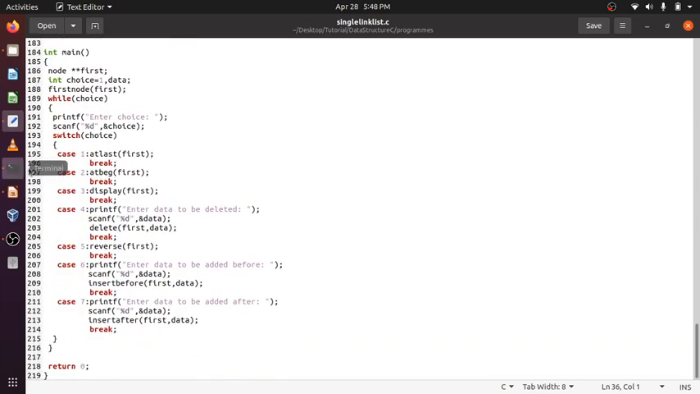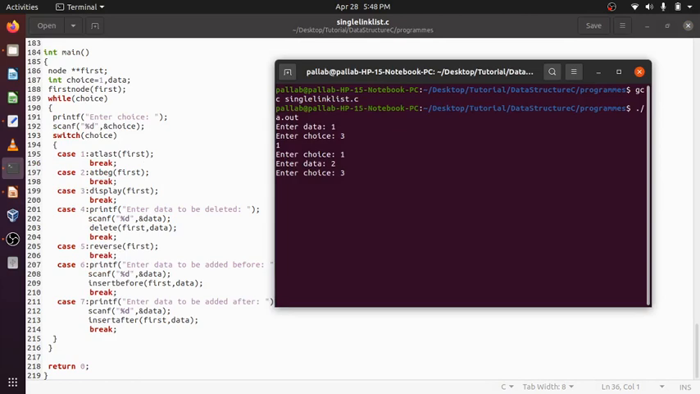So again display it so that we can see 1 2, this is a list. Now at beginning. I want to do something at the beginning, add something at the beginning. So let's add, this time I will do 2.